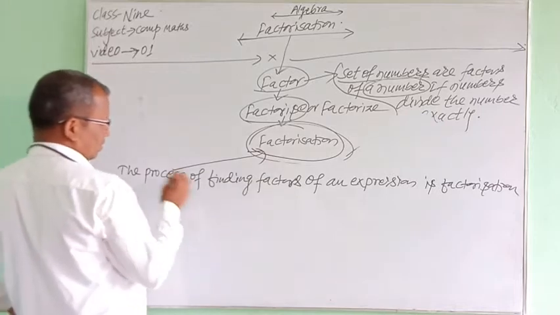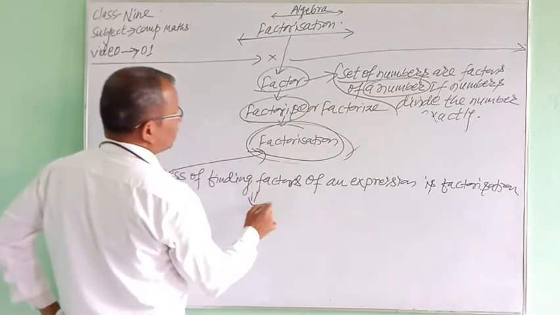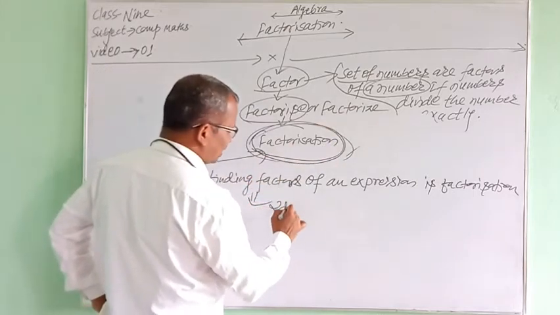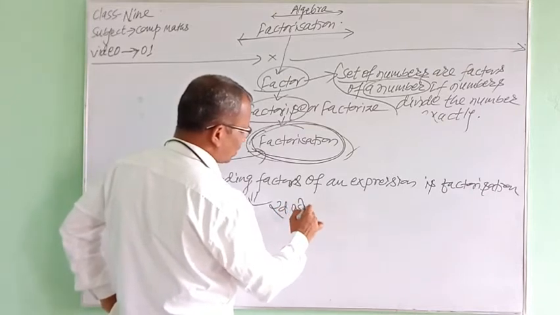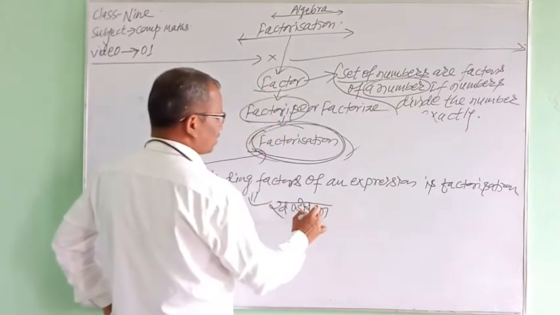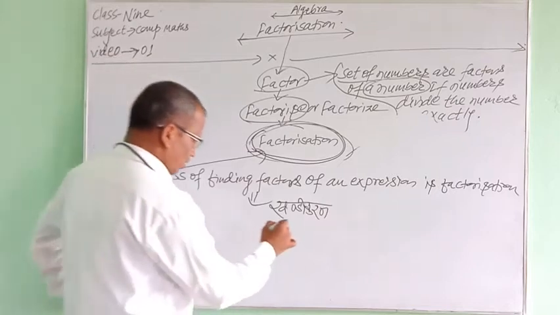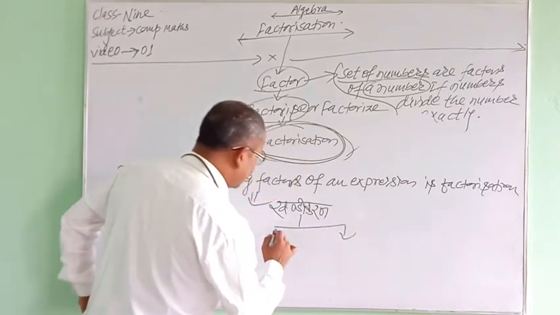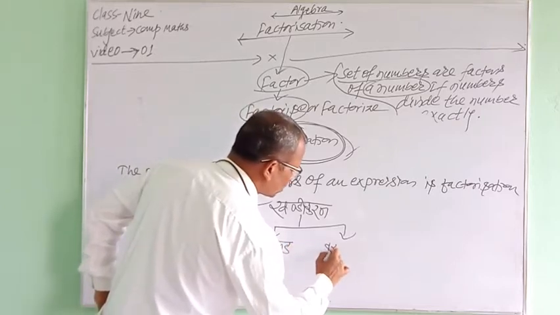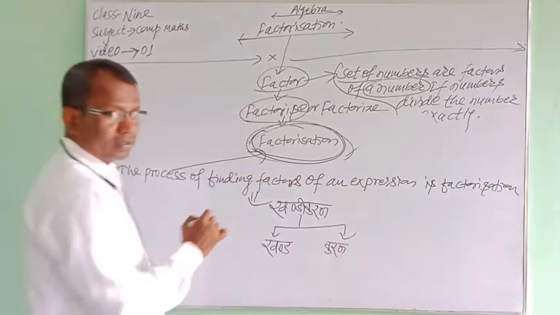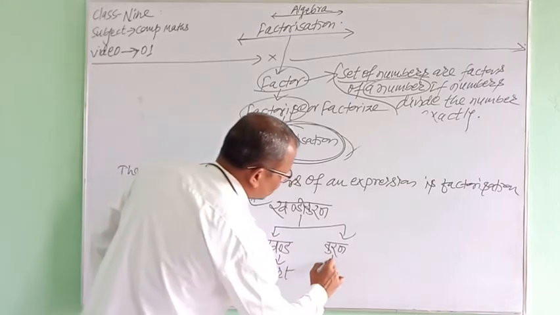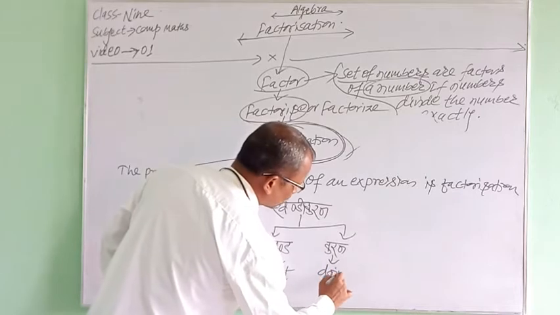Here you see, and from the Nepali meaning of factorization it can also be made clearer. That is Khandikaran. Its Nepali meaning is Khandikaran. If we analyze the word, it gives us Khand and Karan. Khand means part. Karan means doing or conversion.